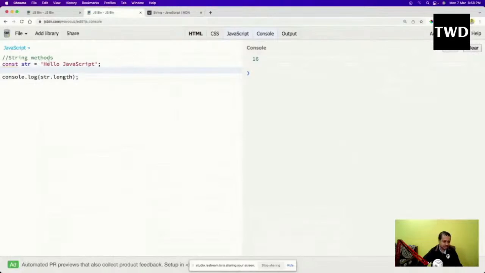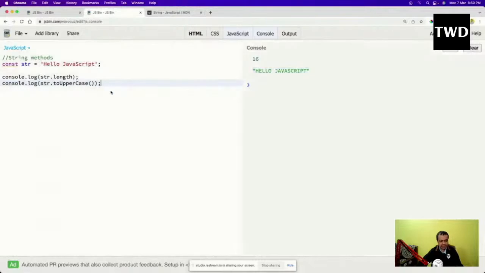String.length will give the length of this string, which will count this space also. Okay, so this is one of the string methods, and they are given like this. Then another is console.log of str.toUpperCase, like this. Clear it and run it. See, everything has been changed to uppercase.